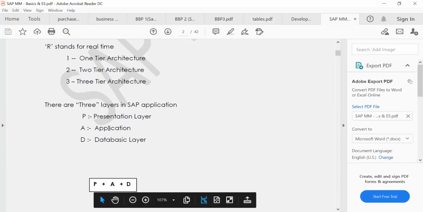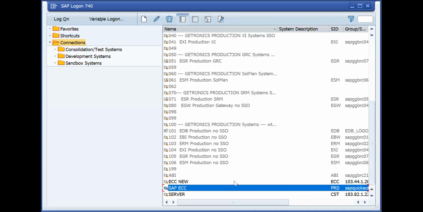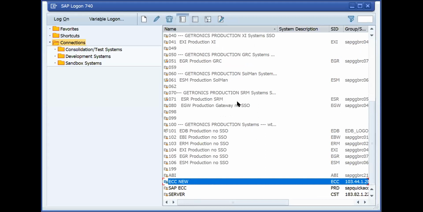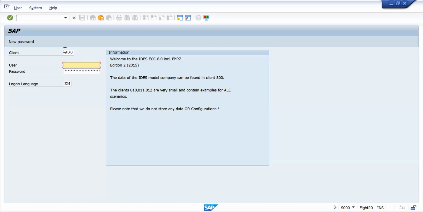How do we enter the presentation layer and the application layer? We have different clients here. Whenever we enter the SAP system, this is a client. It's the highest part; you can call it the mother company.